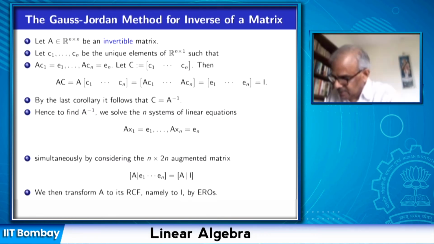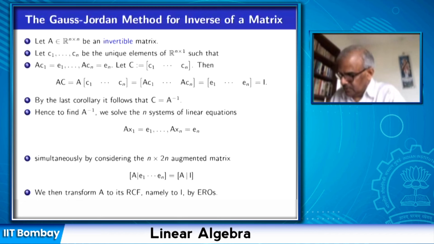So this n by 2n matrix is there. We apply elementary row operations to convert this n by 2n matrix into row canonical form. And since A is invertible, the row canonical form of A will be the identity. So [A | I] is transformed into [I | C], and this C is the inverse.